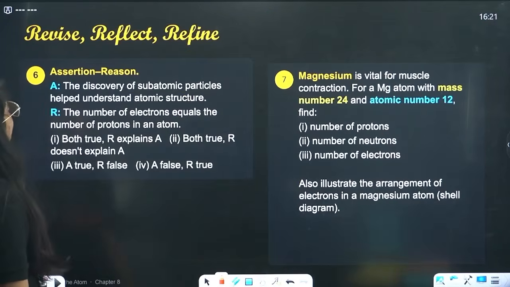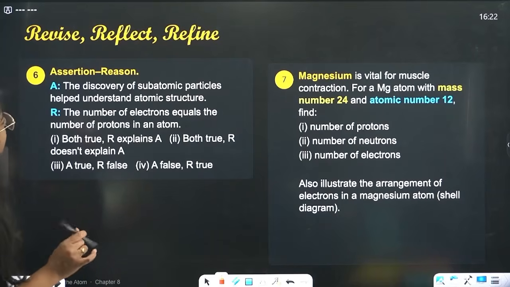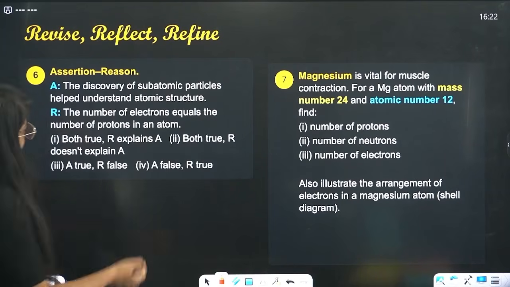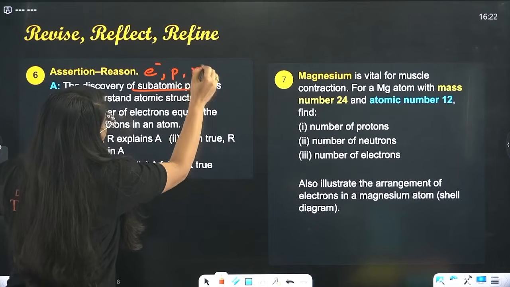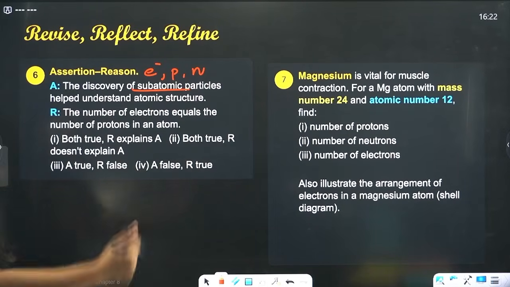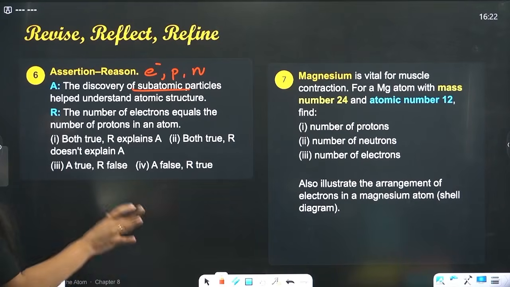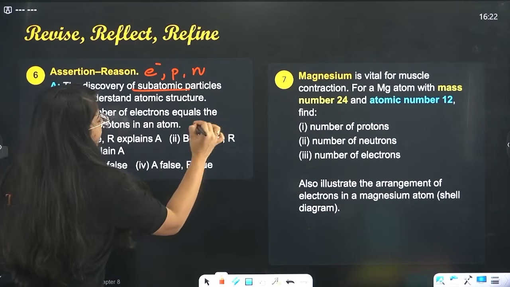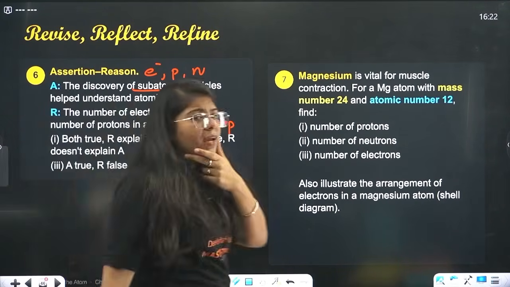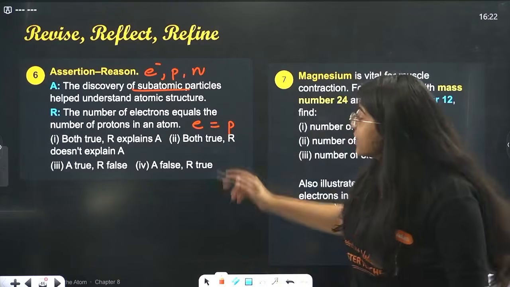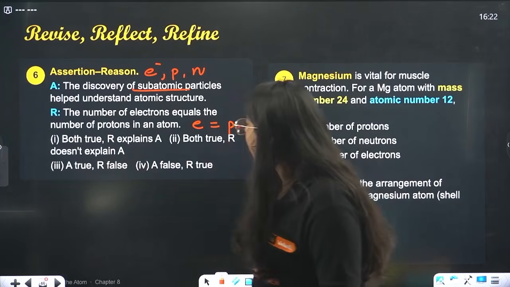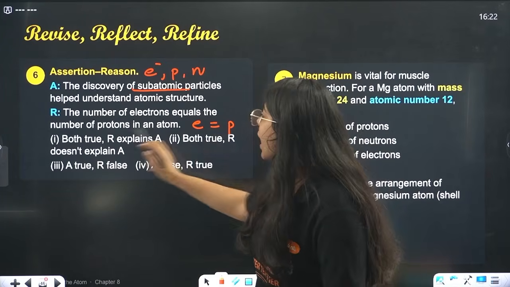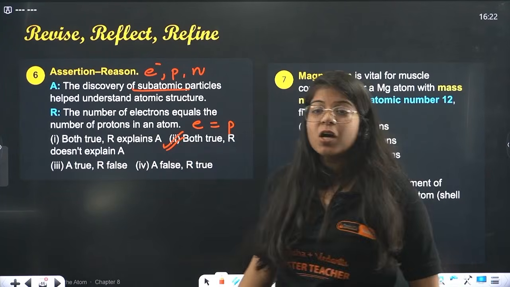Next, beta, we have an assertion reason question. The discovery of subatomic particles helped understand the atomic structure. Yes, it did. Subatomic particles are what? Electrons, protons, neutrons. So they helped understand atomic structure, obviously. The number of electrons equals the number of protons. Both of these are true, but this reason is actually not the exact explanation of the assertion, right? So both are true and the reason does not explain A. Second will be your correct answer.